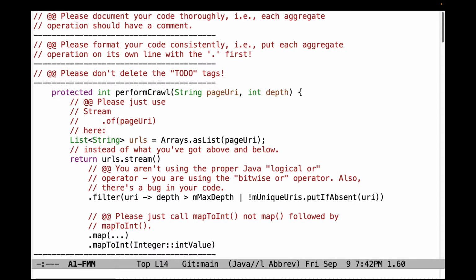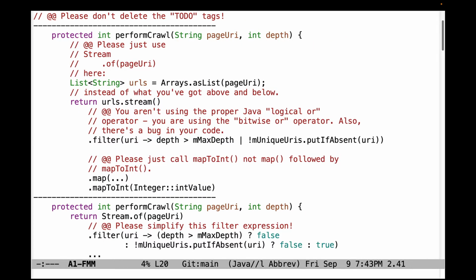So let's start by talking about some of the issues I saw with the perform crawl method, which is really the entry point into the web crawler. Please don't use Arrays.asList here, followed by the .stream method. Instead, just use Stream.of on the page URI. That's more simple. Second, please make sure you use the right type of OR operator. You want to use logical OR, not bitwise OR. And also, I think there's a bug in the code here as well.